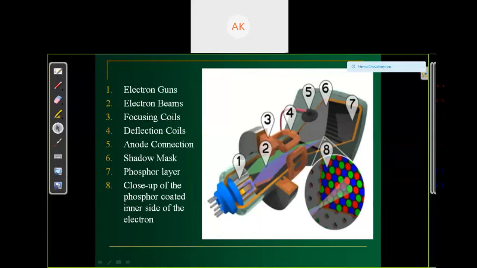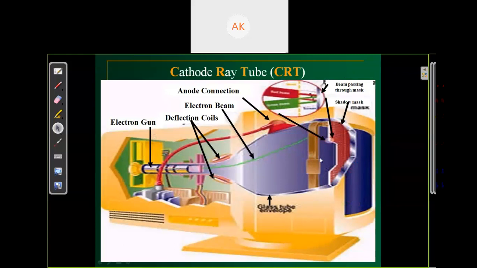This is the simple structure of the CRT we have discussed. How does our CRT look? This is an electron gun, deflection coil. This is the electron beam, the anode which accelerates the beam, and this is the phosphorus screen. We will see the mask in the next class. What is the mask and the shadow mask?